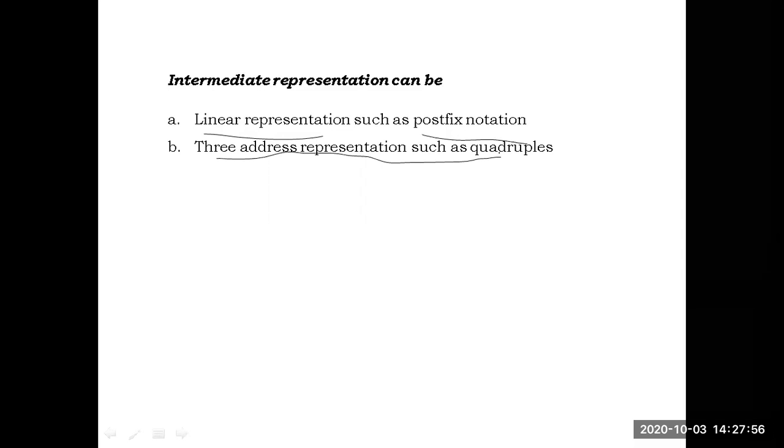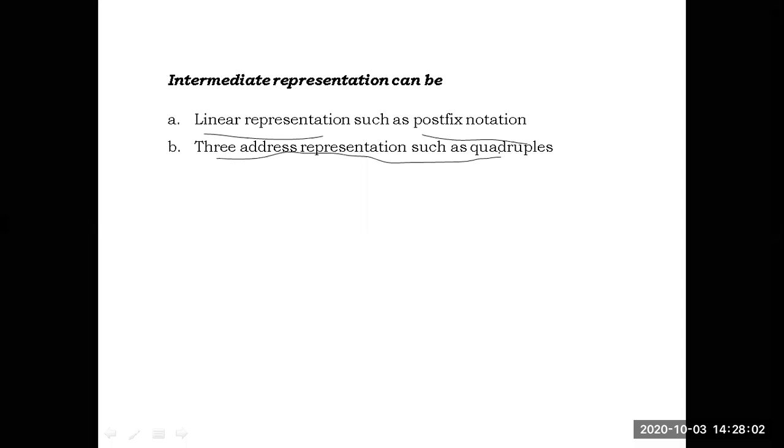What are the three types we have in three address code representation? Quadruples, and what else? Anybody? We discussed three address code earlier.